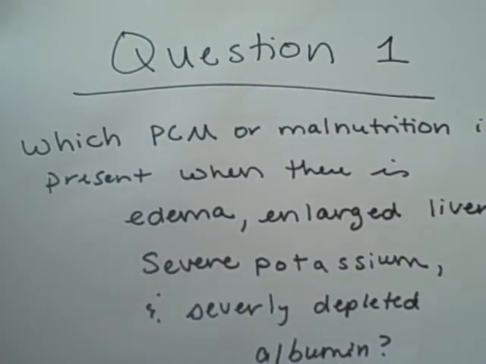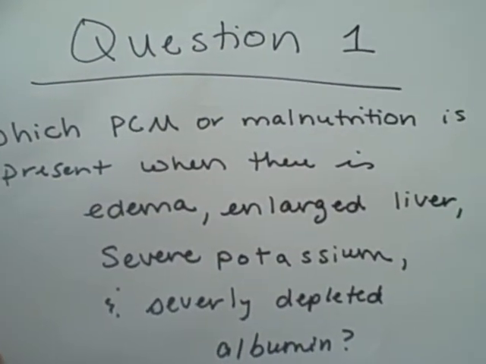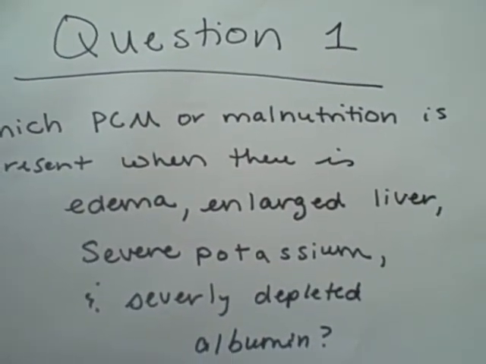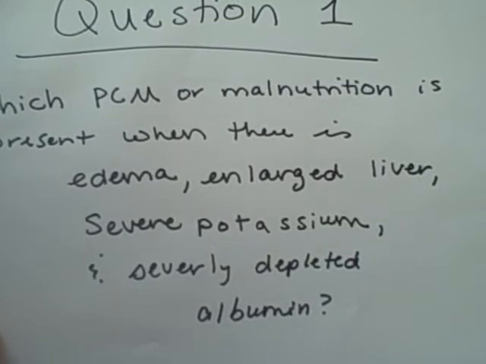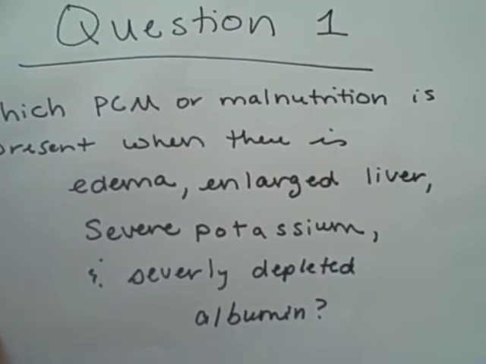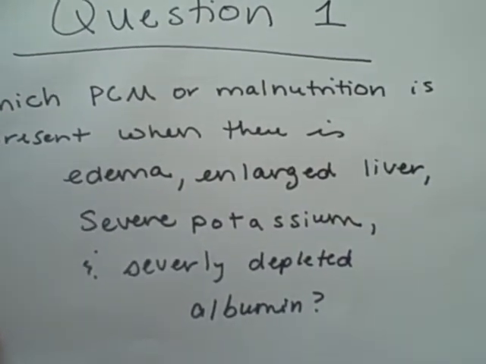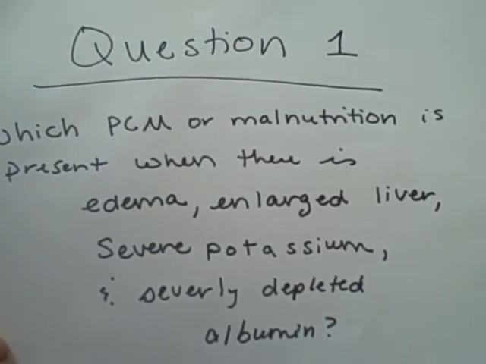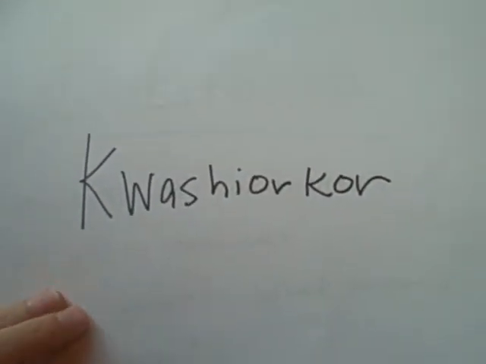Question 1. Which protein calorie malnutrition or malnutrition is present when there is edema, enlarged liver, severe potassium depletion, and severely depleted albumin? The answer is kwashiorkor.